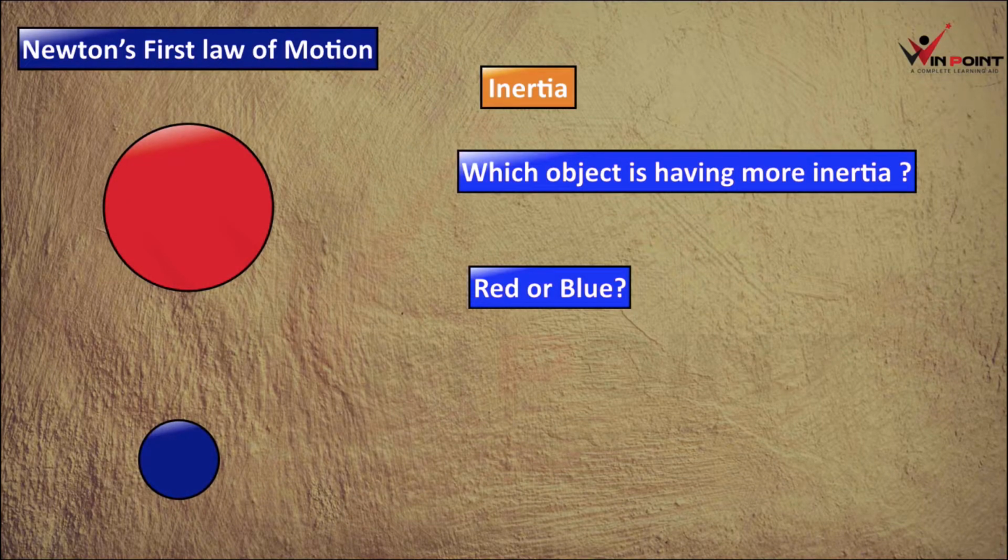Here, which object is having more inertia, red or blue? Now we are discussing the relation of inertia with mass. This one is the red ball, this one is the blue ball. Which one is having more inertia? The red ball is having more inertia because of the mass.